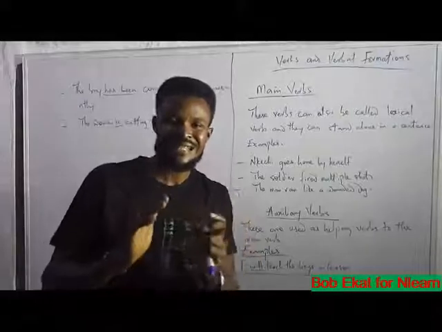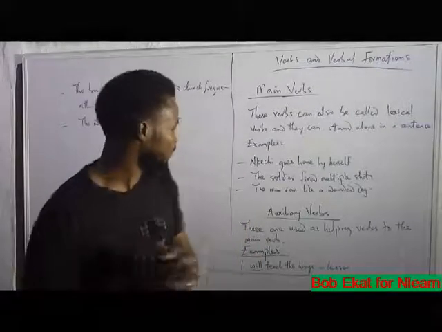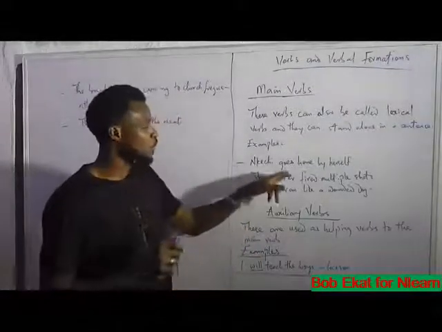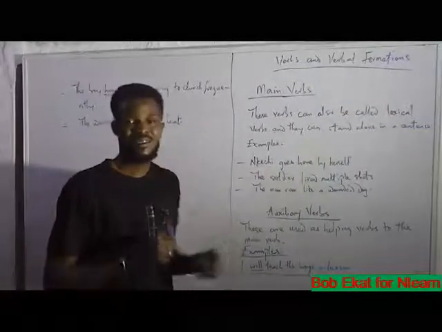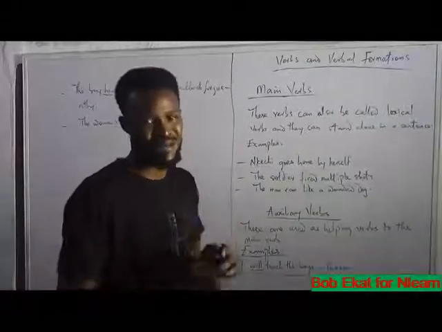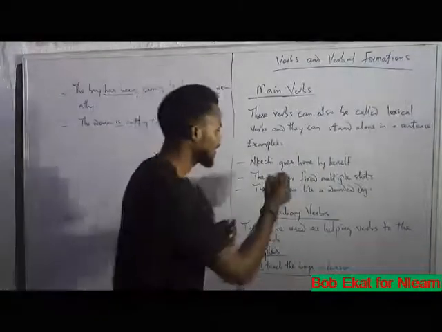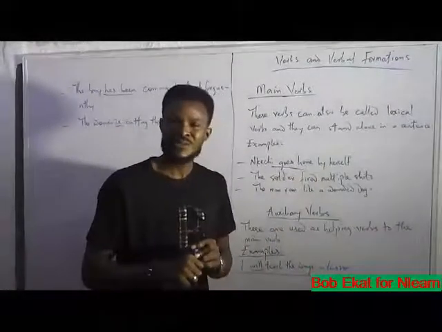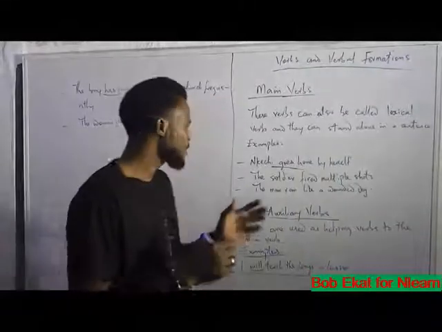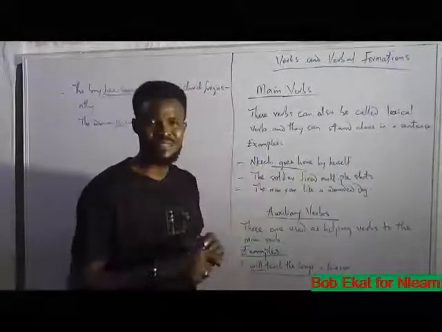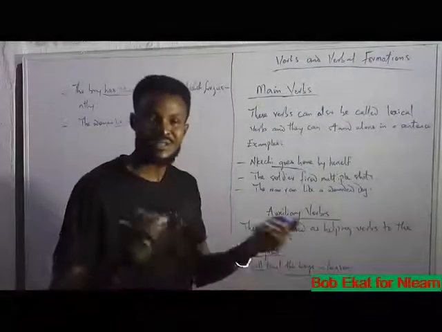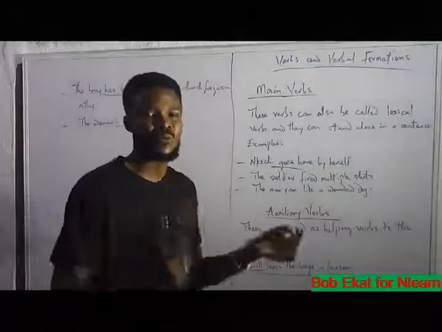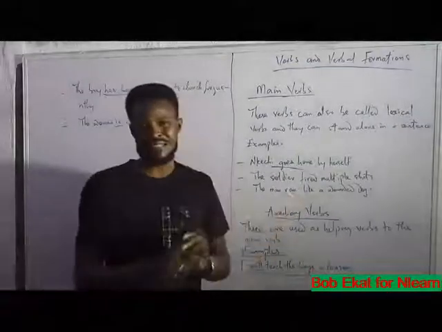They can stand alone. For example, Nkechi goes home by herself. What is the verb here? Nkechi goes home by herself. The verb is goes. Goes is the verb. And if you look around this sentence, you won't see any word or words which are supporting goes, aside from the other words in the sentence.